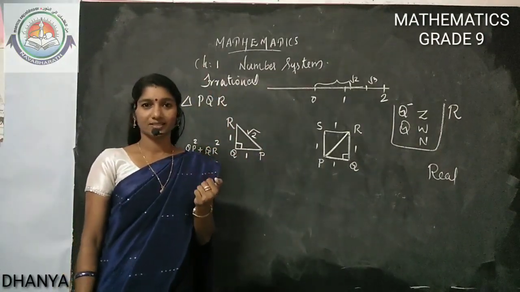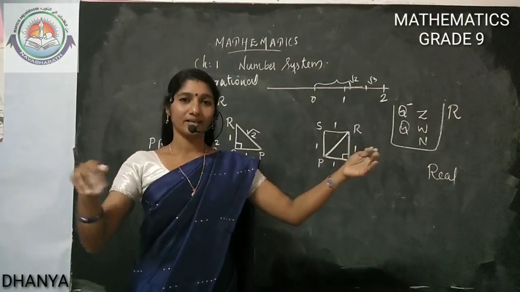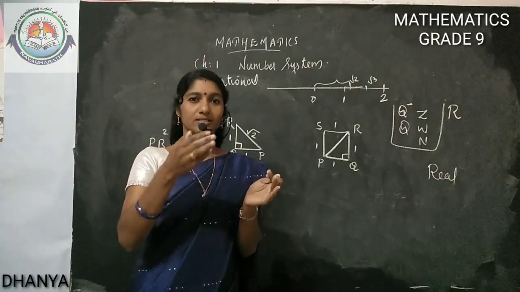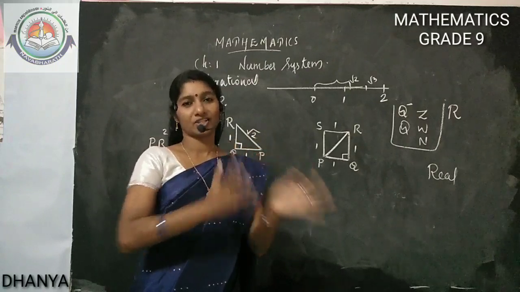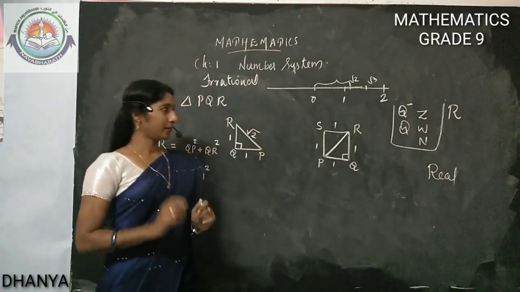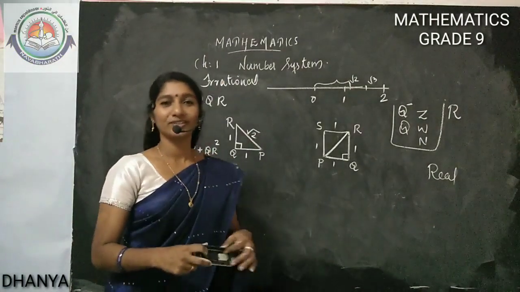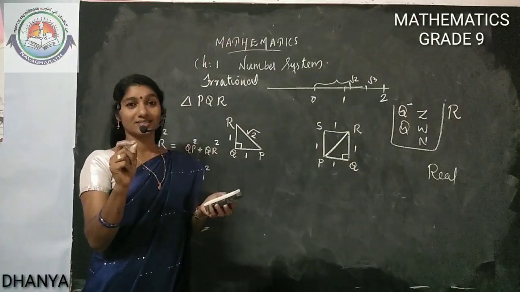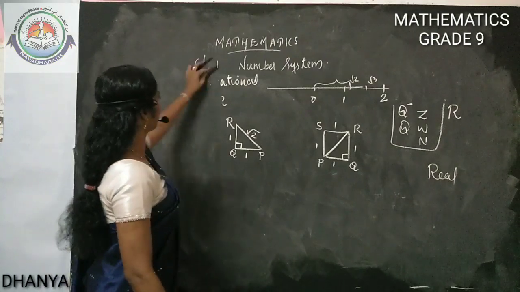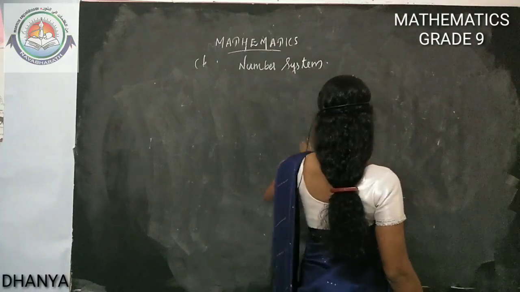Got it? Irrational numbers. So now we have a big bag with rational numbers and irrational numbers. In the set of rational numbers, we already included natural numbers, whole numbers, integers and fractions. Got it? Then I will discuss one more question. After that we can stop the class. For that you need to take your compass and scale. We are going to mark root 2, root 3, root 5, root 7, those types of numbers.